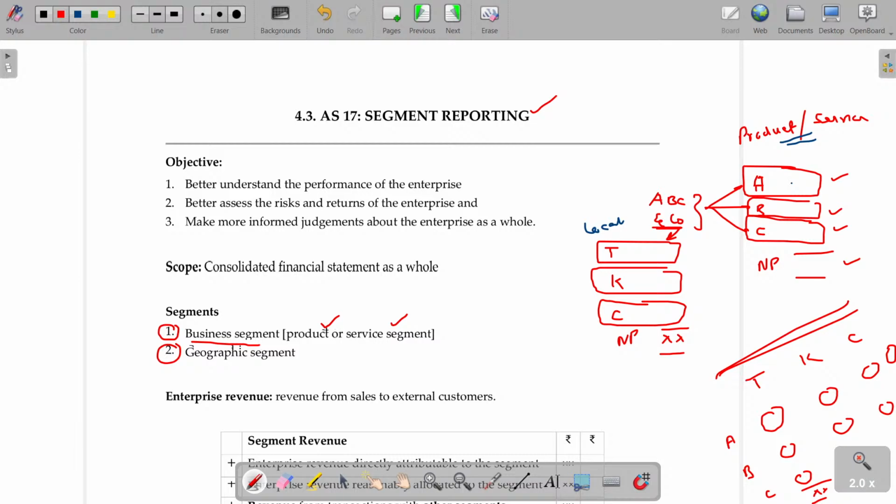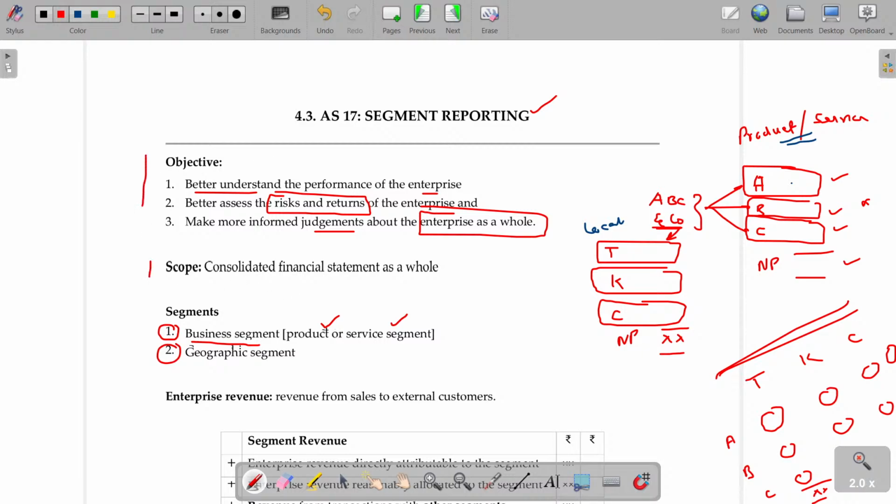Now, what is the purpose of preparing this? To better understand the performance of the enterprise, and understand the risk and return of the enterprise due to which particular asset, whether it's related to A or location Trichy, and to make more informed judgments about the enterprise as a whole. That's an advantage. If you are able to find out that B seems to be non-profitable, we are actually losing, later we can plan to close that division. That will really enhance the profit of the rest of the divisions, and the overall enterprise revenue will also increase. That's the decision we can make because of the segment report.